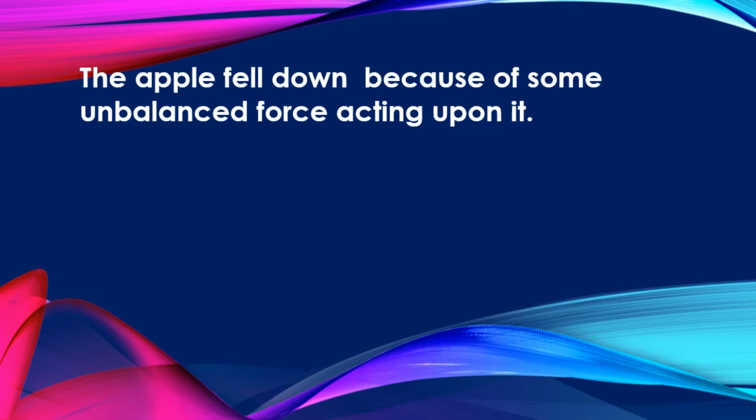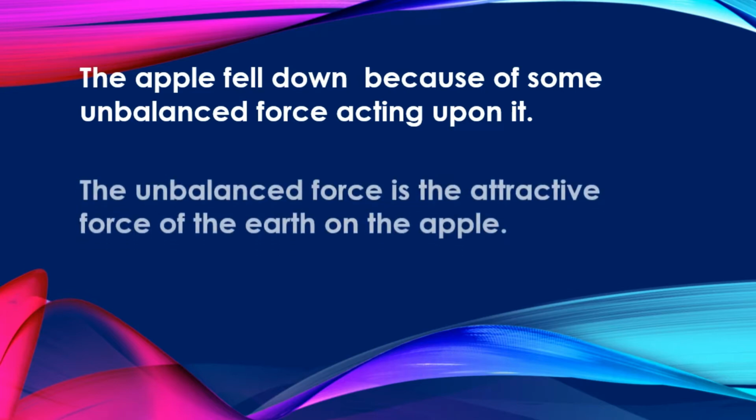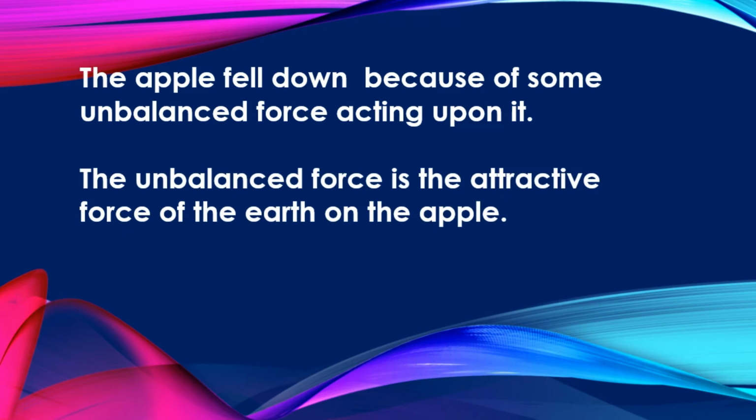What is the unbalanced force which causes the downward motion of the apple? At the end of his experiments and researches, Newton concluded that this unbalanced force is the force of attraction of the earth on the apple.